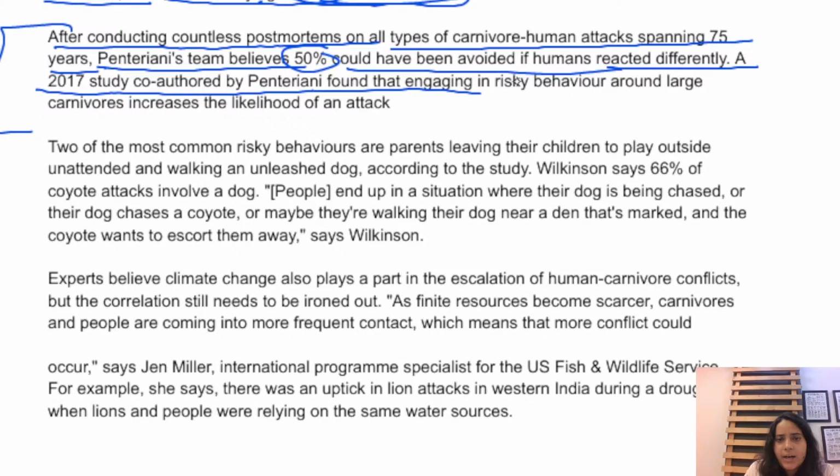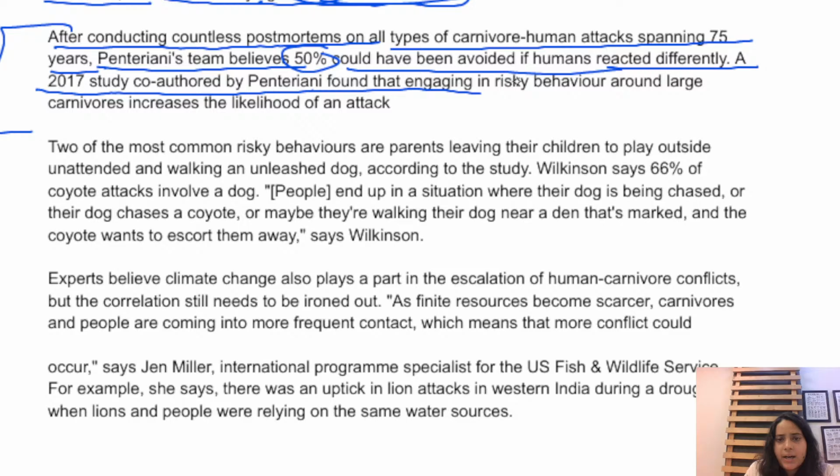Right, now if you move to paragraph number 7, it talks about two of the most common risky behaviors: parents leaving their children to play outside unattended, and walking dogs unleashed. According to the study, Wilson says 66% of coyote attacks involve a dog. Perhaps people end up in a situation where the dog is being chased, or their dog chases a coyote, or maybe they are walking their dog near a den that's marked and the coyote wants to spot them anyway, says Wilson. So this is one such risky behavior, right? And this can definitely increase the chances of human-carnivore interaction as well as attack, right?